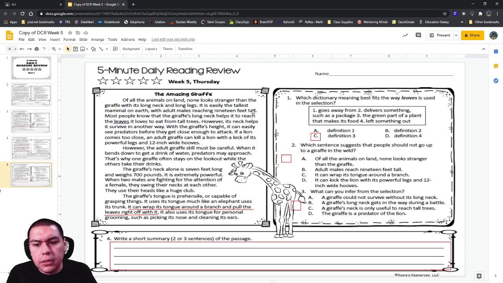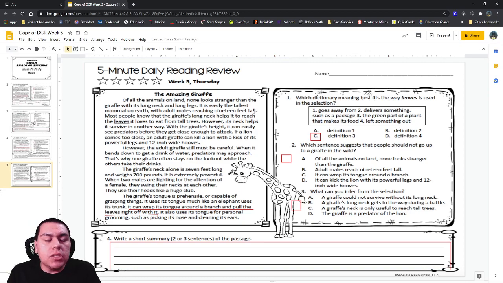What do you think, Alexa? D. Why do you think that is a suggestion that you shouldn't just walk up to a giraffe? Because maybe it will think you will do something to it and it can kick you with its powerful legs. Very good.